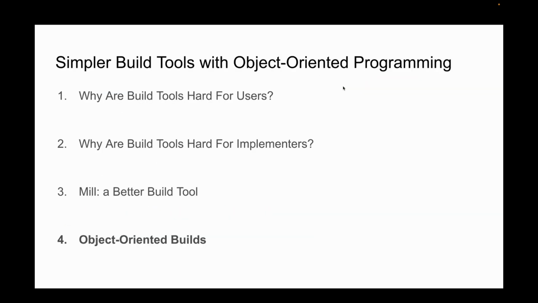So that's the idea of object-oriented builds, where I think Mill is very interesting. In many build tools, the complexity comes from this build graph specification in Gradle, in Maven, in Blaze, and others. And in Mill, by allowing you to reuse all the object-oriented knowledge, it allows you to understand the Mill build tool without having to learn a whole new API. All of you already know how Mill works, because all of you already know object-oriented programming. And so if you had to use Mill tomorrow, it would immediately be very familiar to you.